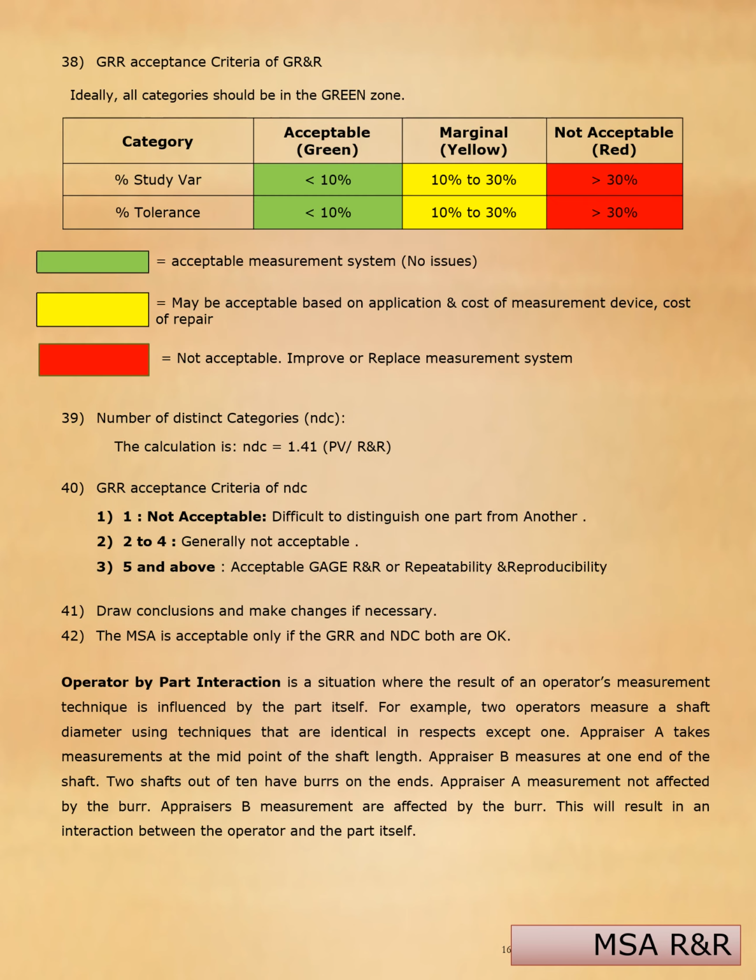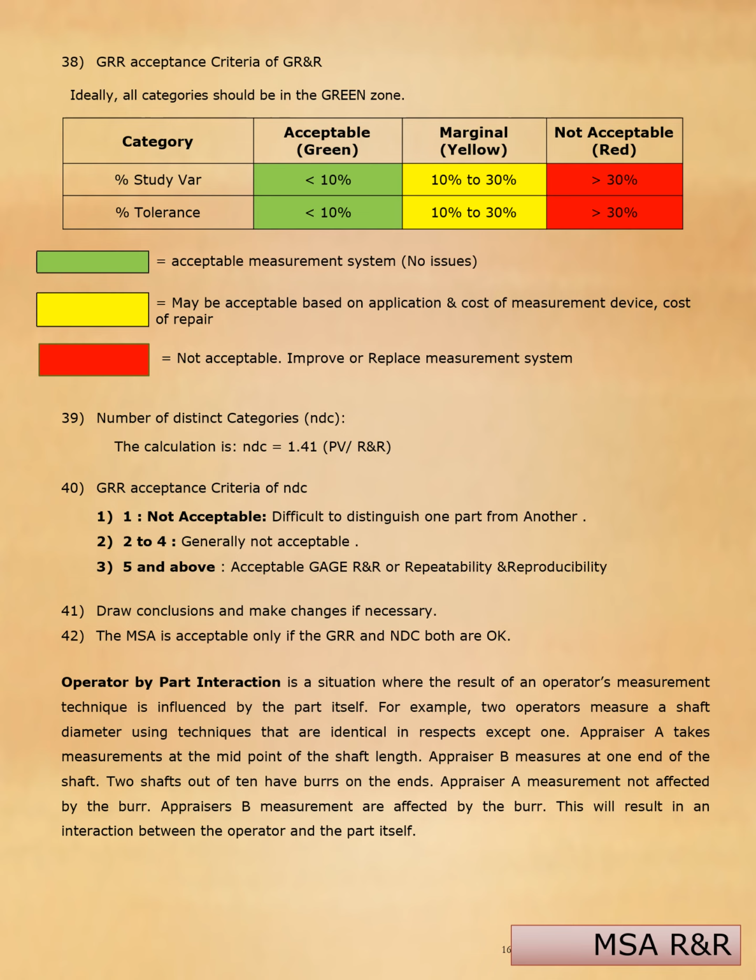Now we can see GRR acceptance criteria. Ideally, all categories should be in the green zone. Category study variations: acceptable if less than 10%, marginal from 10% to 30%, and not acceptable if greater than 30%. Similarly for percentage tolerance also.